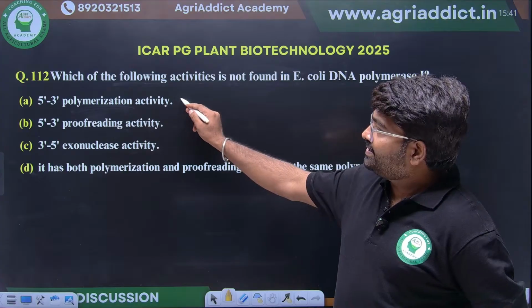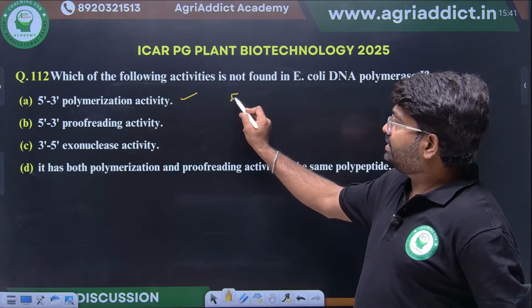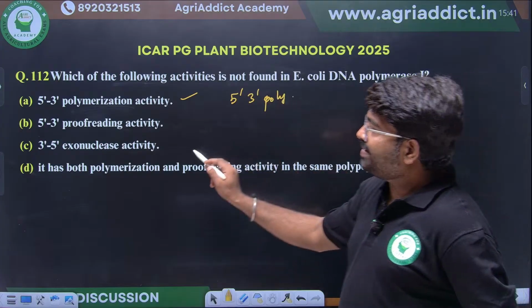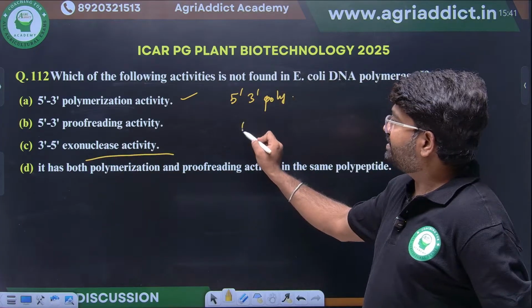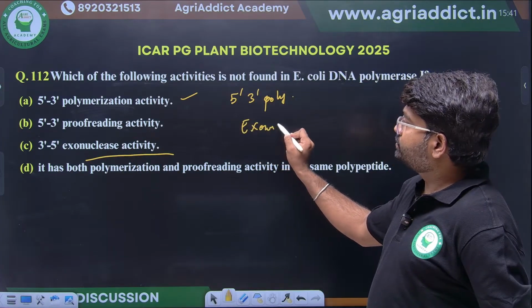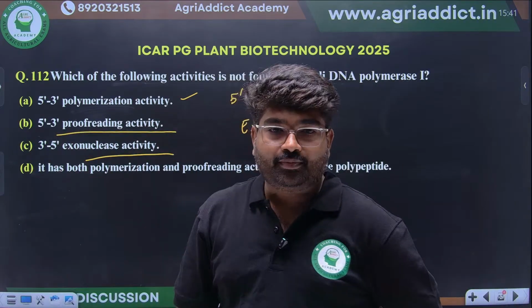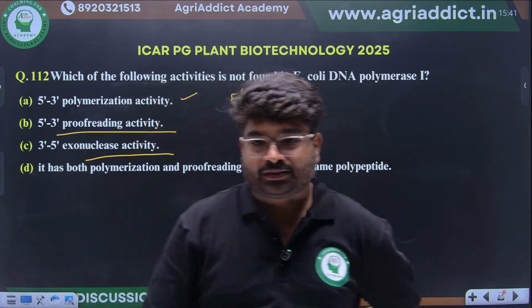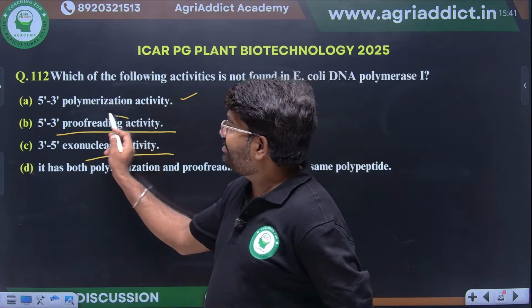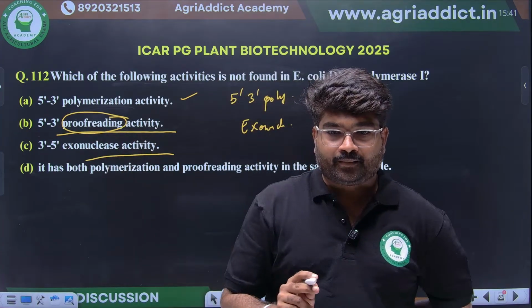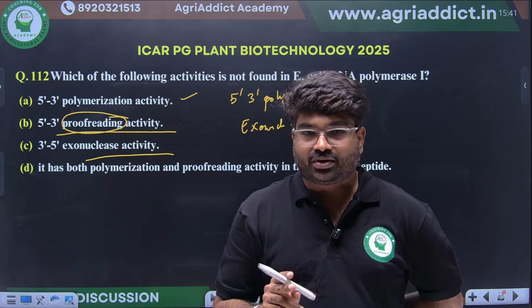Polymerase activity, 5' to 3', will be there. This is true. 3' to 5' exonuclease activity will be there. This is also true. But 5' to 3' proofreading: we have to read the question properly. Whether that is proofreading? It's not proofreading.